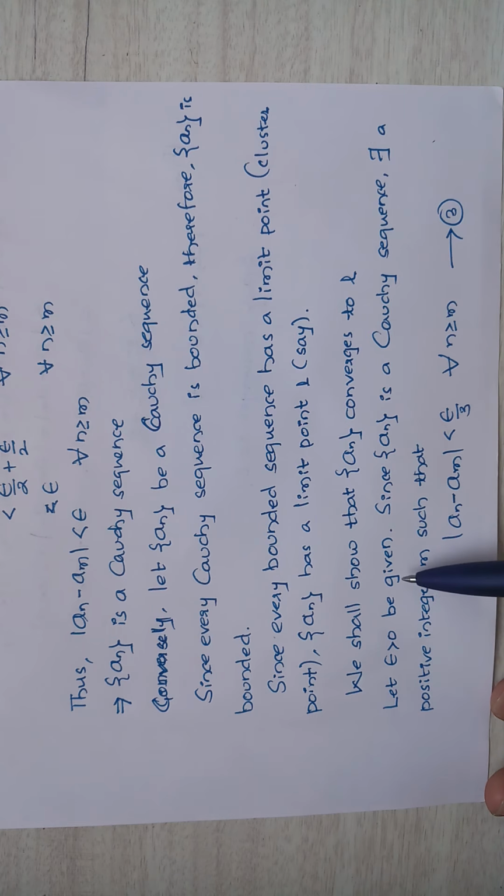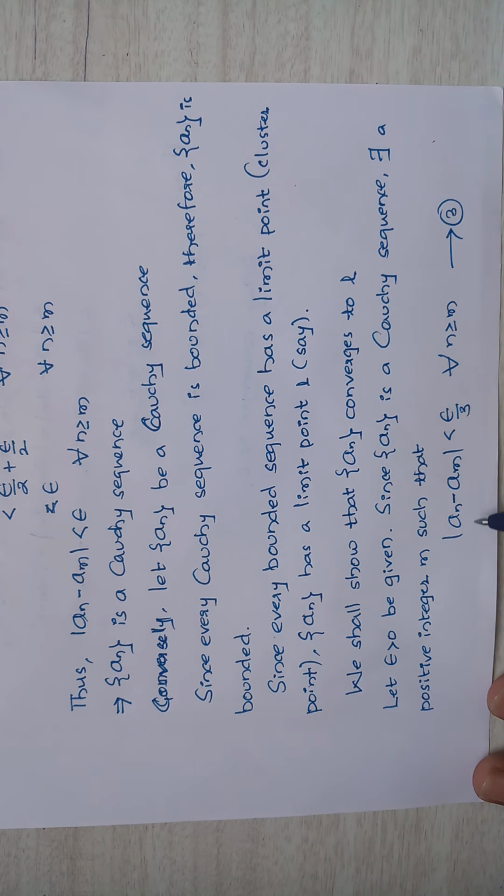So let epsilon greater than 0 be given. Using the definition of a Cauchy sequence, we can write |a_n - a_m| is less than epsilon by 3 for all n greater than or equal to m. I take this as equation number 3.